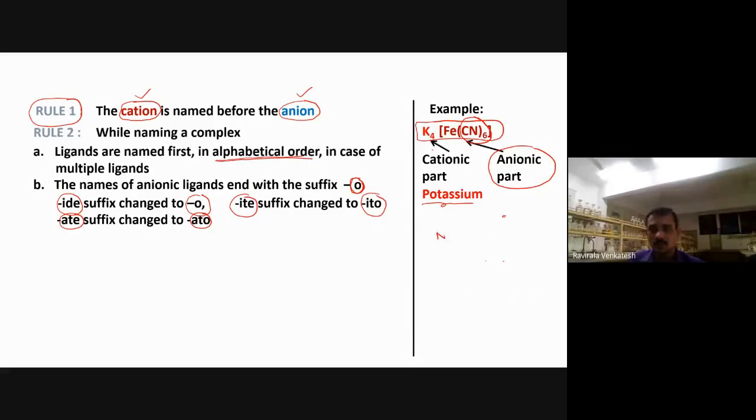Ate: nitrate, NO3 minus, is generally called nitrate. Now ate is there here. Now this ate is converted into what? Ato. Like this, nitrato. So nitrate, this is nomenclature. If it is a ligand, what do you have to call? Nitrato.